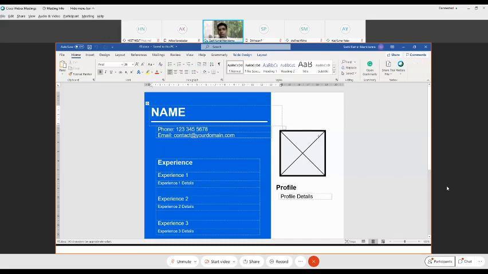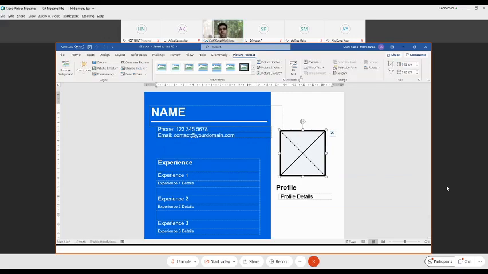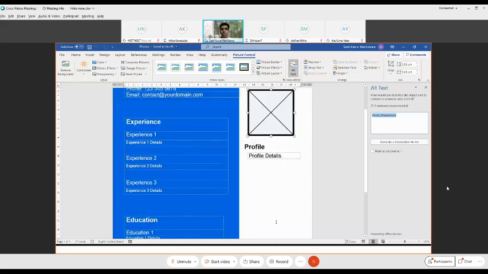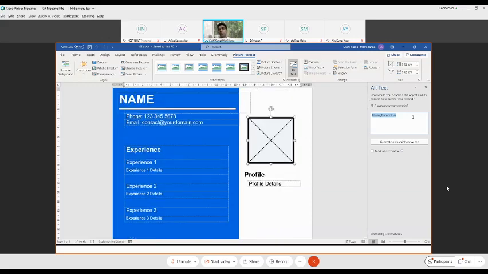So there is something called alt text for every image. You will see that there is something called alt text. Alt text is going to be the alternate text used to identify this particular image. Like this, however many images you have, for all of these you need to give an alternate text.